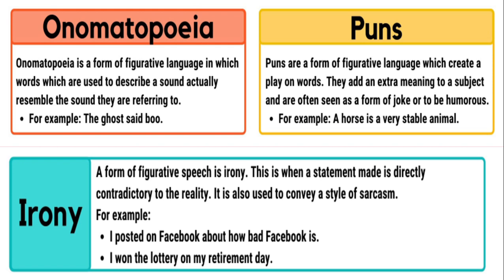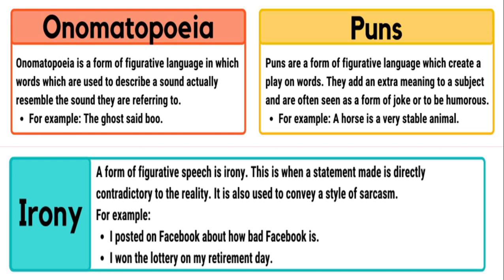Puns. Puns are a form of figurative language which create a play on words. They add extra meaning to the subject and are often seen as a form of joke or to be humorous. Humorous means to make laugh. For example, a horse is a very stable animal. The horse is never stable actually. It always runs and it's only stable while sleeping. But they are telling a horse is a very stable animal. So it's like a joke, right? So this sentence is a pun.